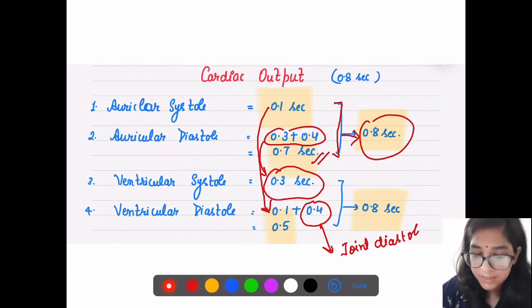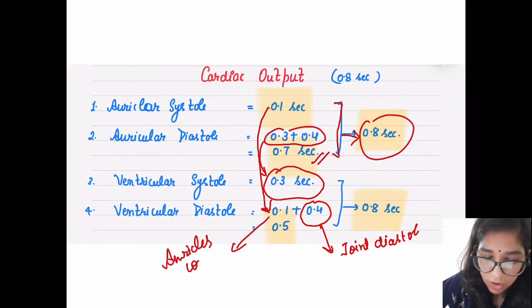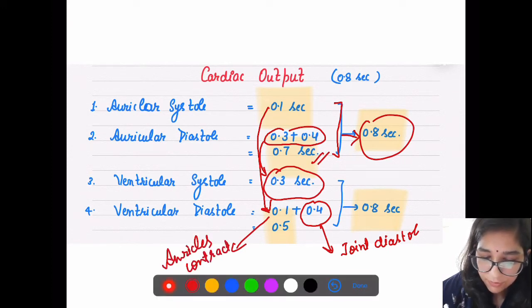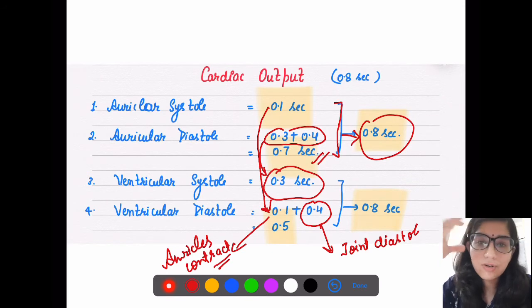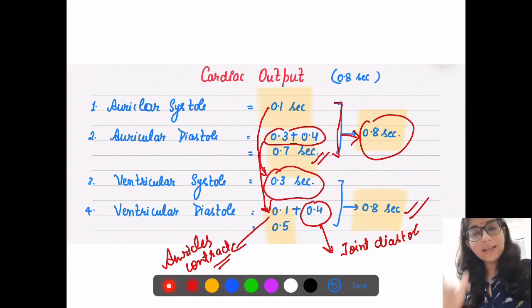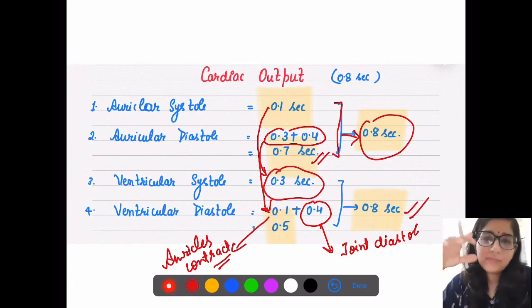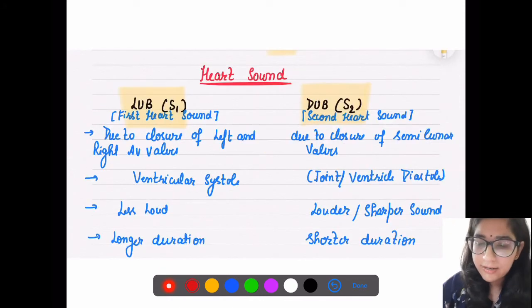So 0.1 plus 0.4 is 0.5. Then 0.5 plus 0.3, again your contraction and relaxation cycle completes in 0.8 seconds. So it takes less than 1 second for auricles and ventricles to complete their contraction and relaxation.